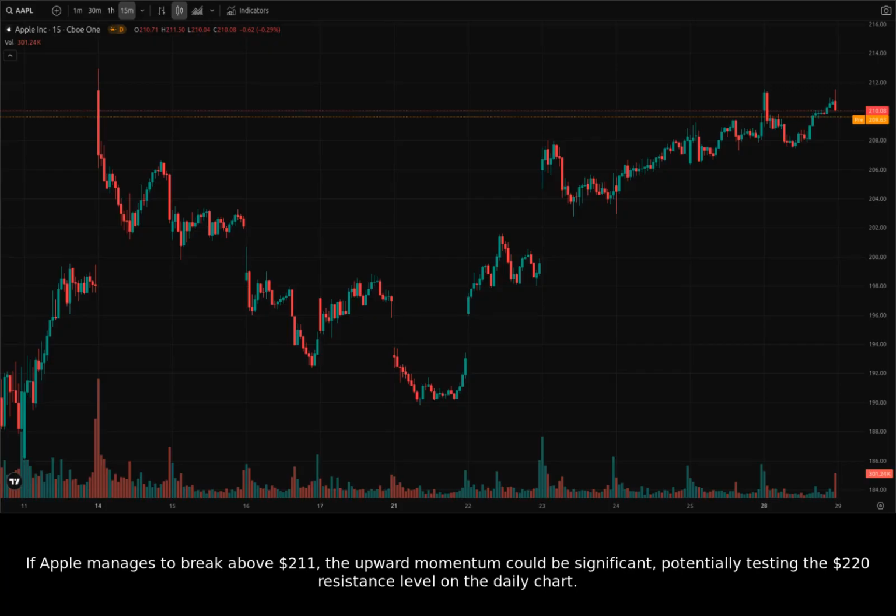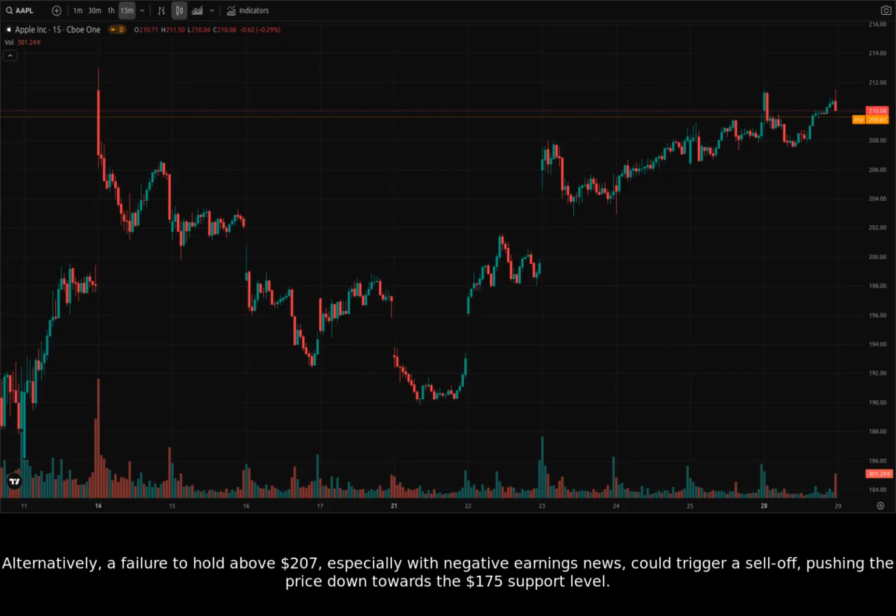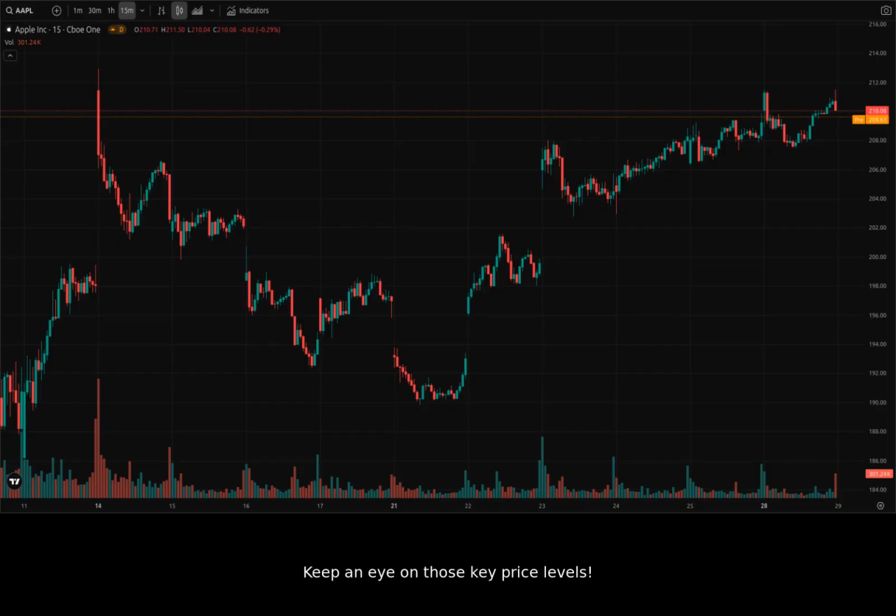If Apple manages to break above $211, the upward momentum could be significant, potentially testing the $220 resistance level on the daily chart. Alternatively, a failure to hold above $207, especially with negative earnings news, could trigger a sell-off, pushing the price down towards the $175 support level. Keep an eye on those key price levels.